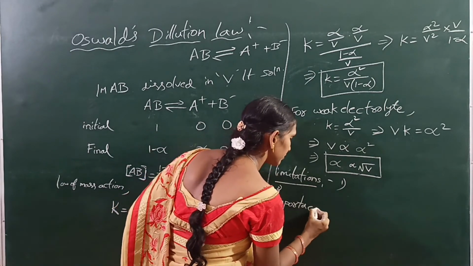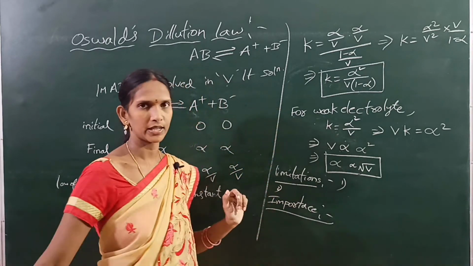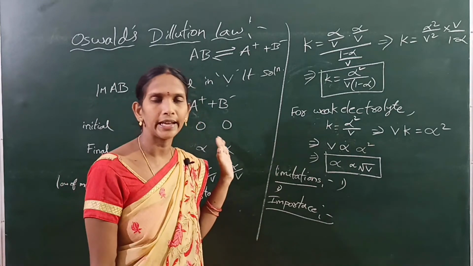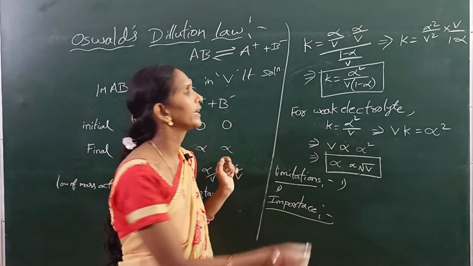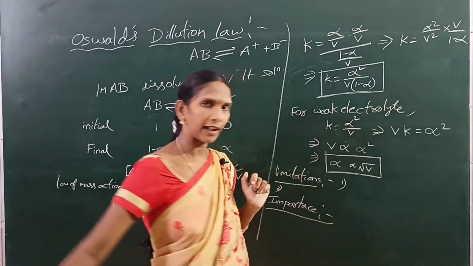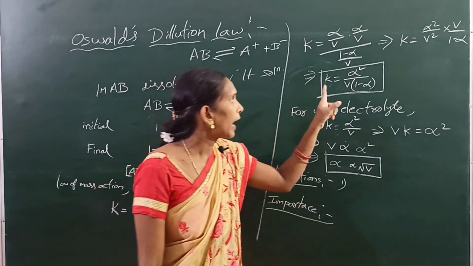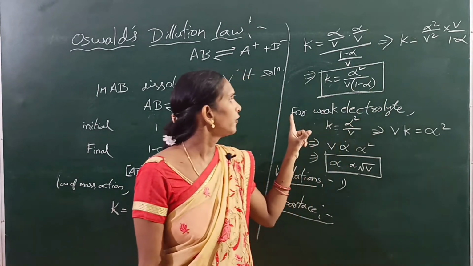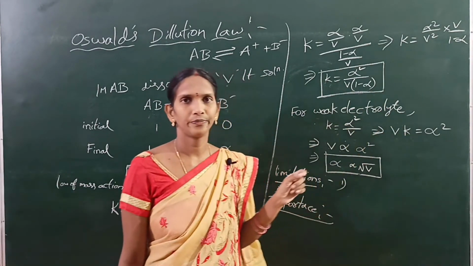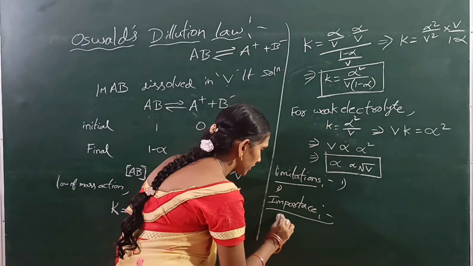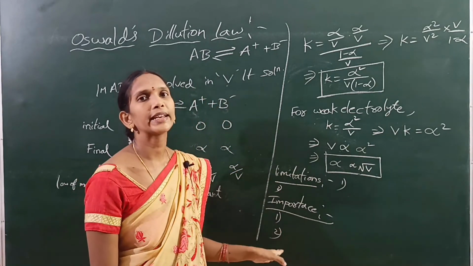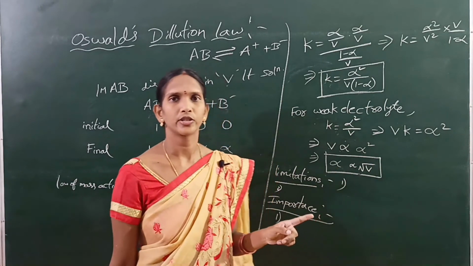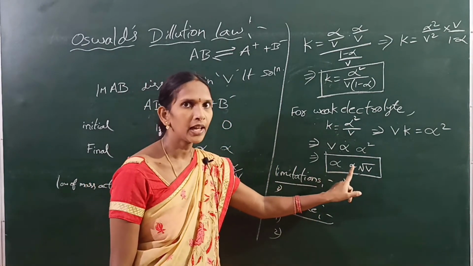Next, importance or advantages. By using this theory we can calculate the ionization constant value for a weak electrolyte. Next, we can also calculate the alpha value.